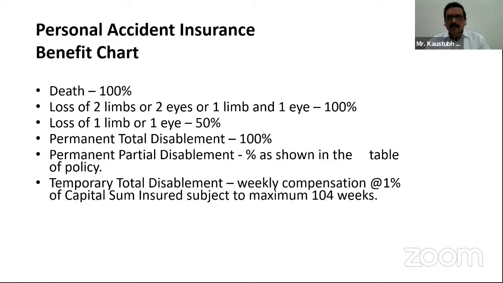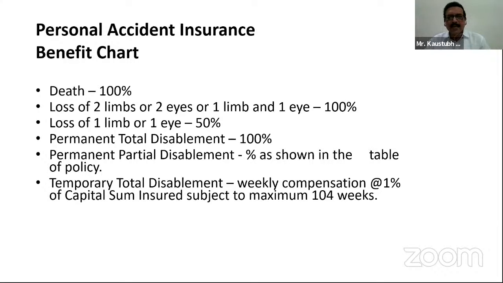The last one, temporary total disablement. I kindly request all of you to please be attentive to this phrase, temporary total disablement. The compensation given is weekly compensation at the rate of 1% of capital sum insured, subject to a maximum of 104 weeks. Now see, in the earlier phrases we know that the disablement is permanent, permanent total, permanent partial. Now the phrase has come where the disablement is there, but it is temporary. This is not permanent.